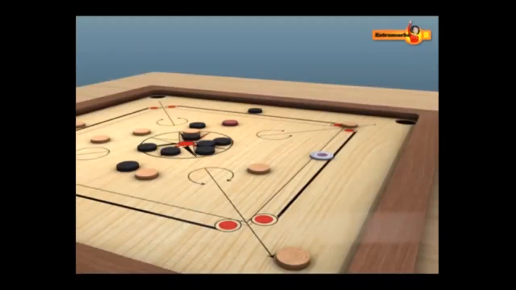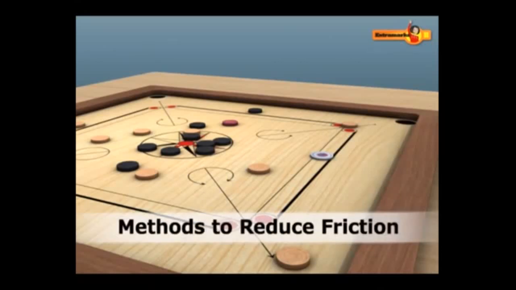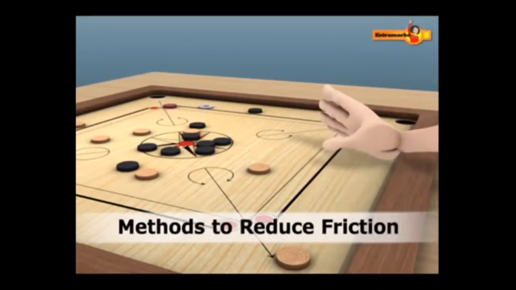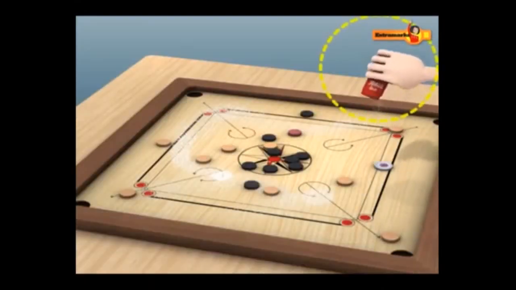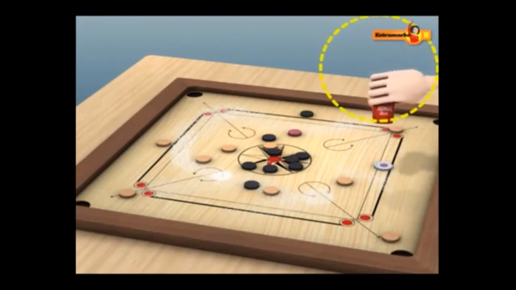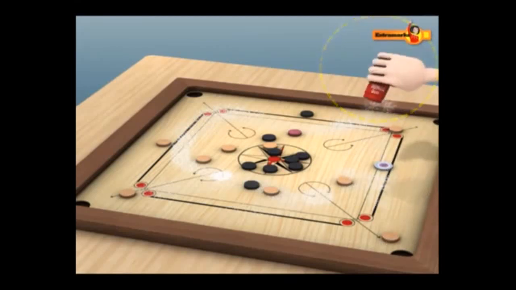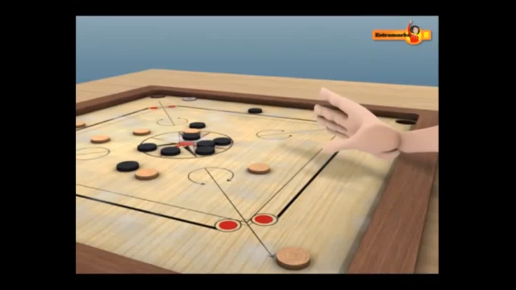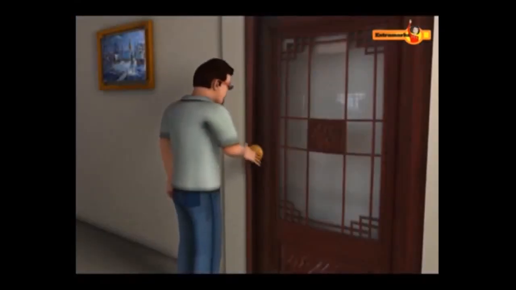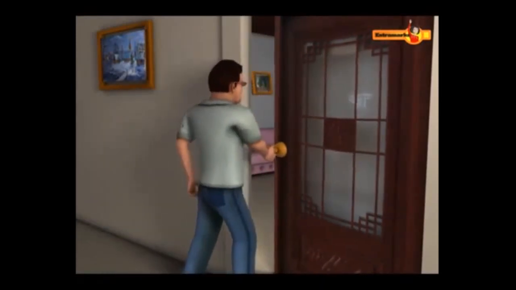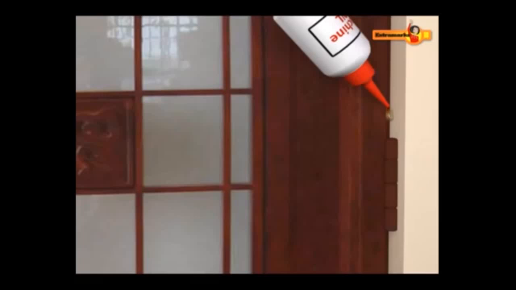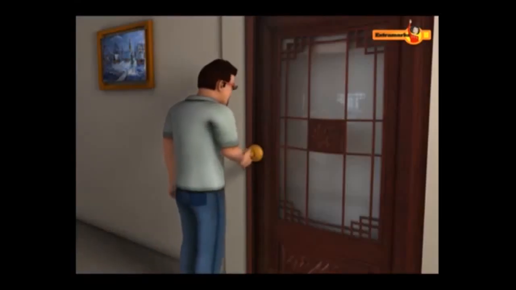You must have played the game of carom. We sprinkle powder on the carom board to reduce the friction so that the striker and the carom coins move smoothly on the board. Sometimes it is difficult to open the door. In such a situation, we pour a few drops of oil on the hinges of a door, which reduces friction and makes the movement of the door smooth.